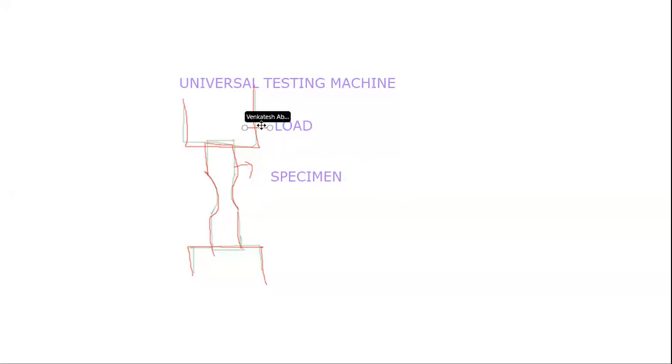The load we apply is by these work holding devices.